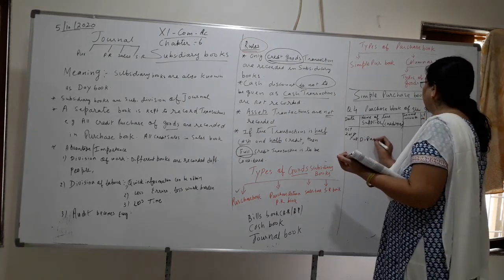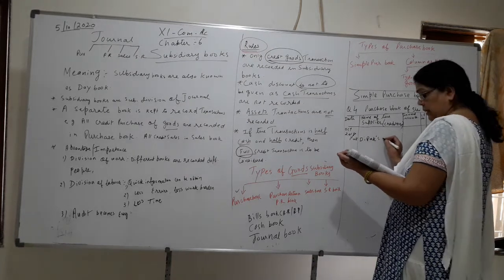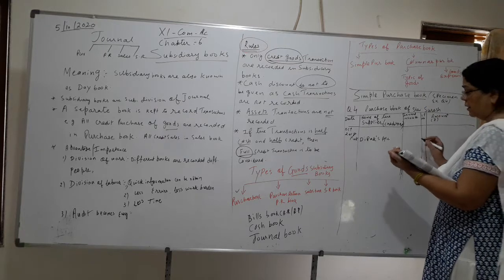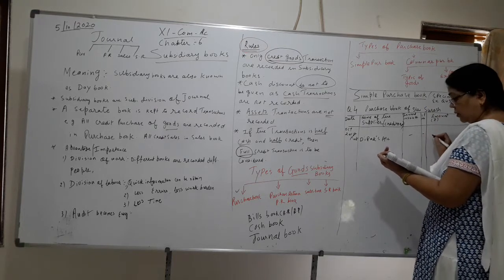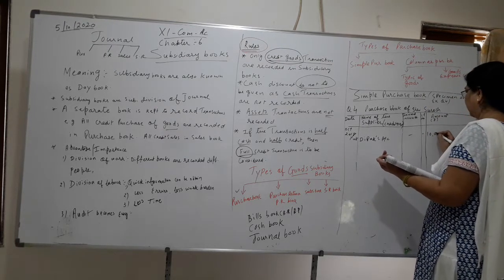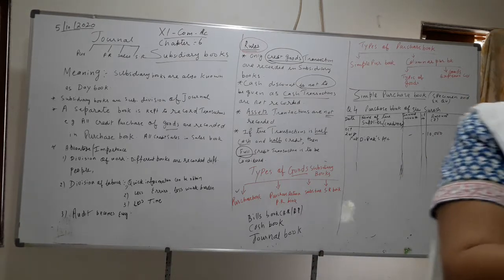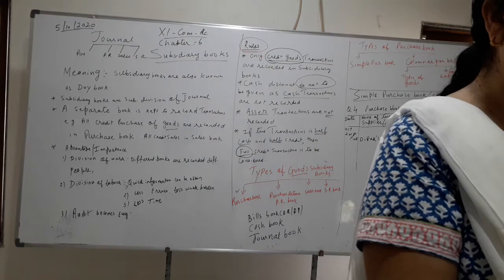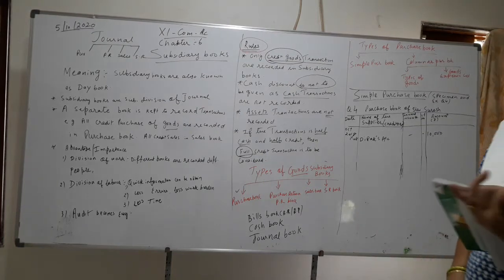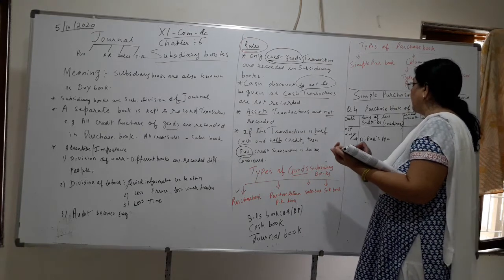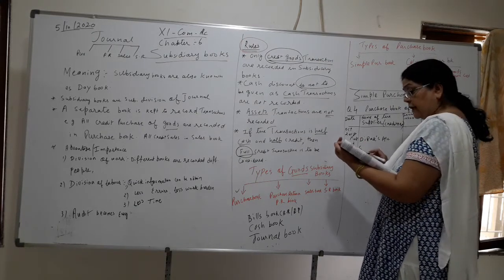Only the name of the creditor you have to write. Deepak account. Is invoice number given? No. LF number? No. Only 10,000. Yes. How much goods you have purchased? 10,000. Okay. Next, see, purchase goods from Sardar store, 10% TD, invoice number. Okay, very simple. Tell me from whom you have purchased. The name Sardar store.